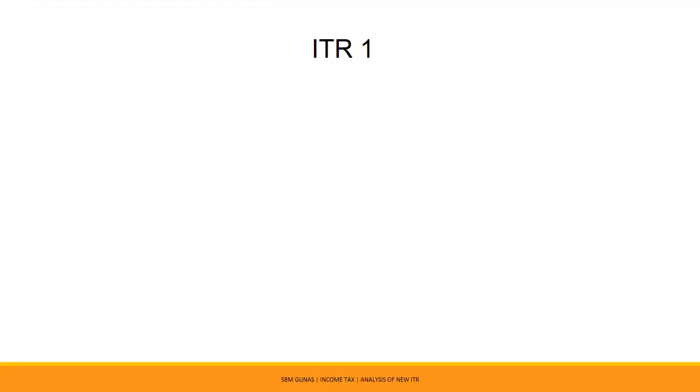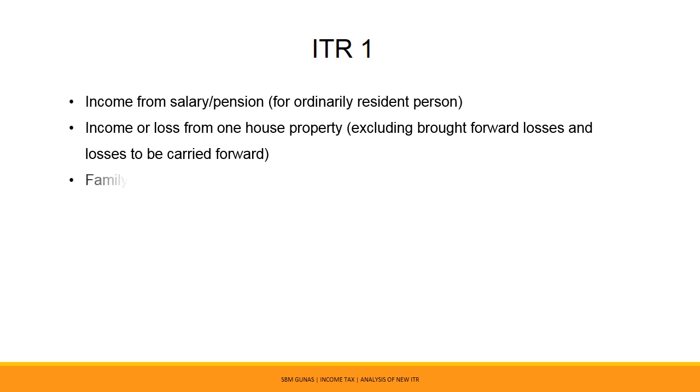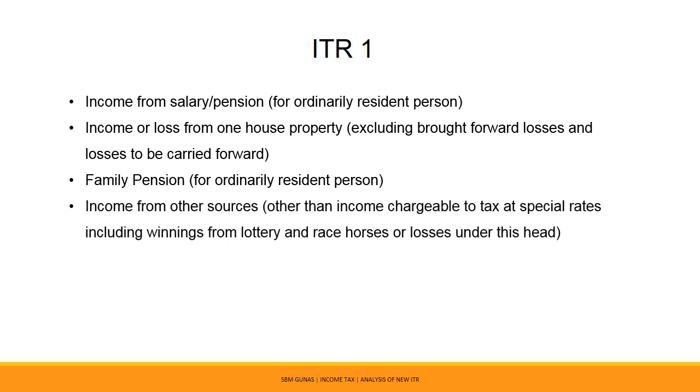ITR 1 shall be utilized by an individual who is having income from salary or pension for ordinarily resident person, who is having income or losses from one house property, excluding brought forward losses and losses to be carried forward, who is having income from family pension for ordinarily resident person, who is having income from other sources other than income chargeable to tax at special rate, including winnings from lottery and race horses or losses under this head.